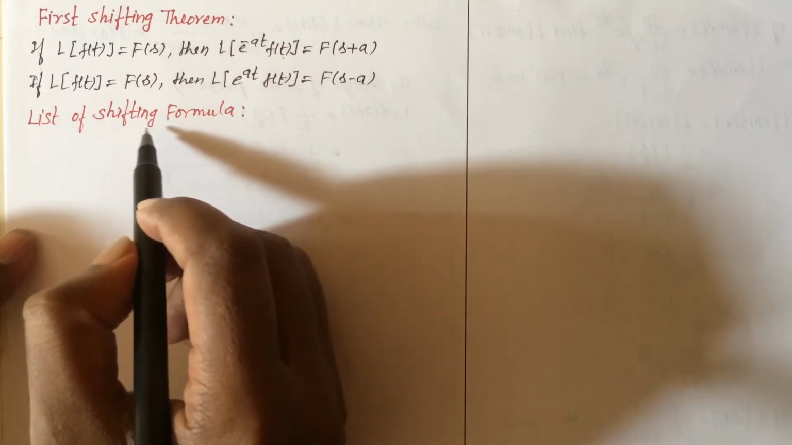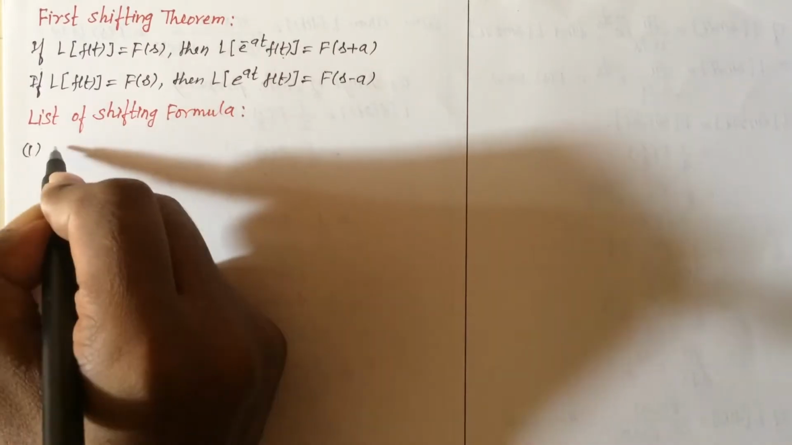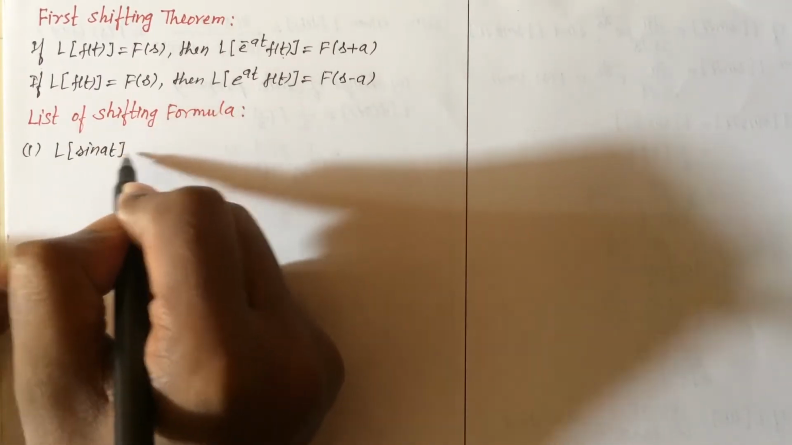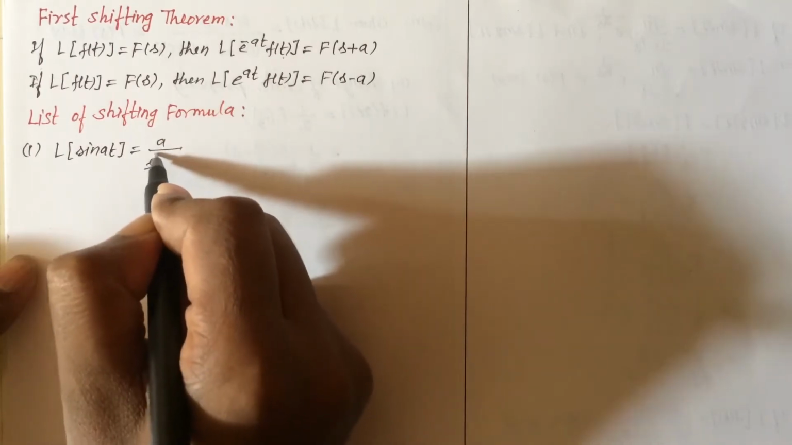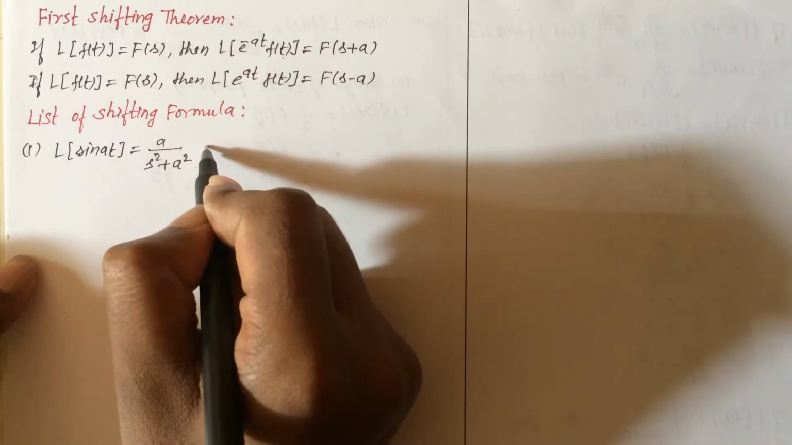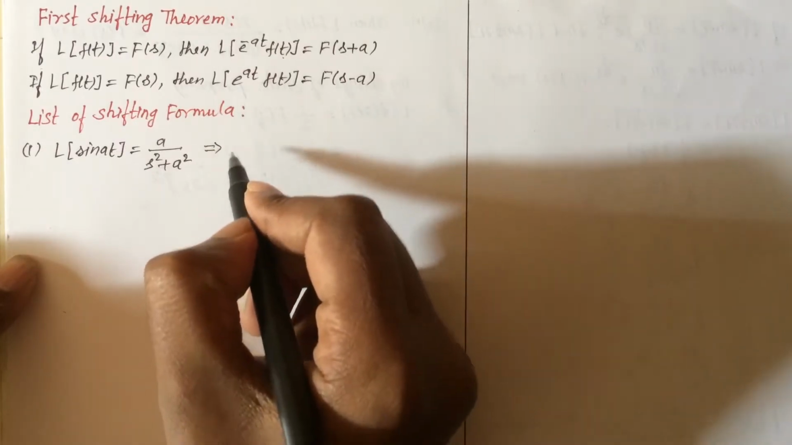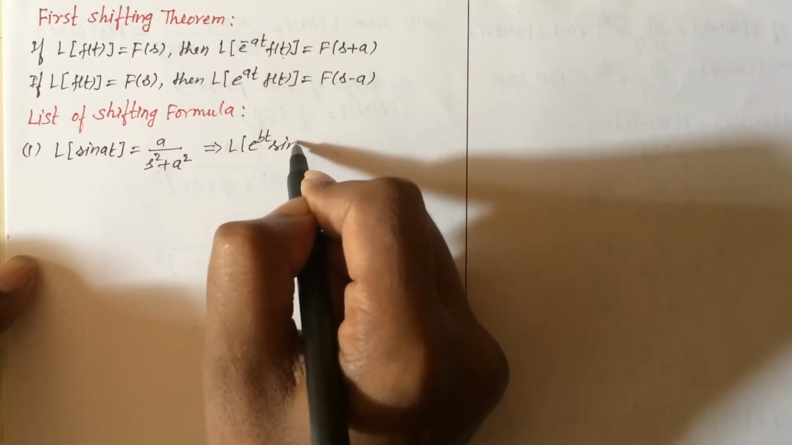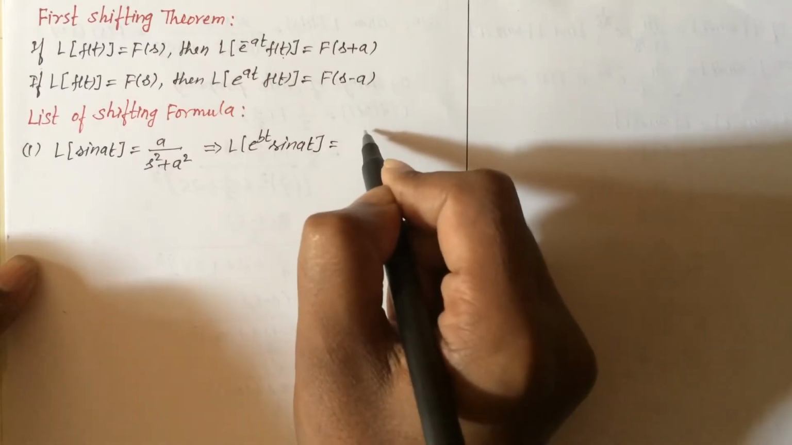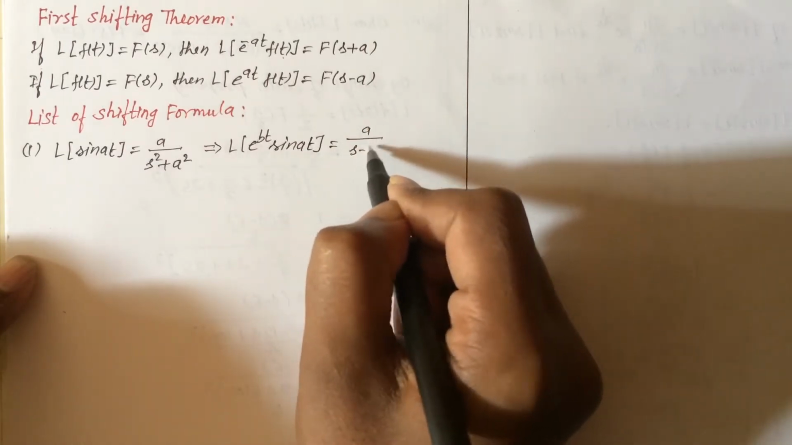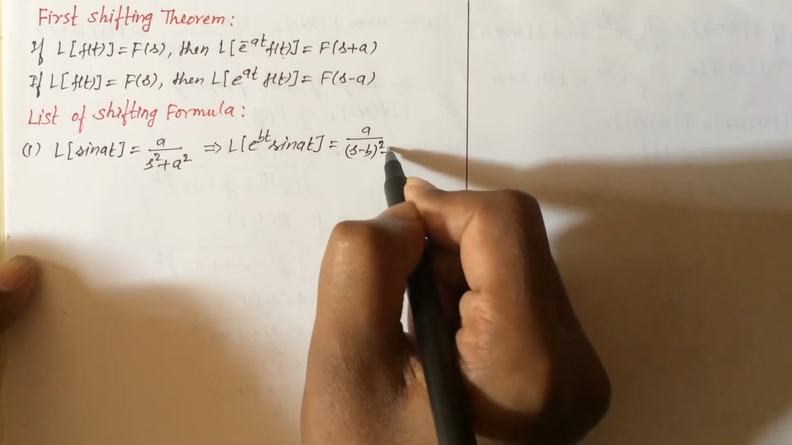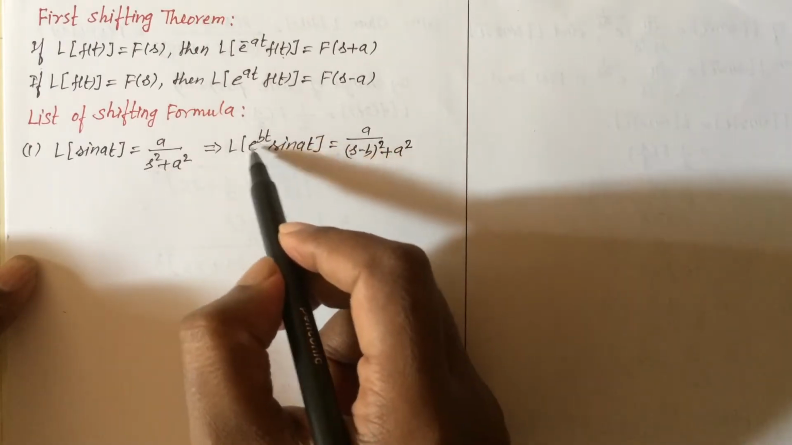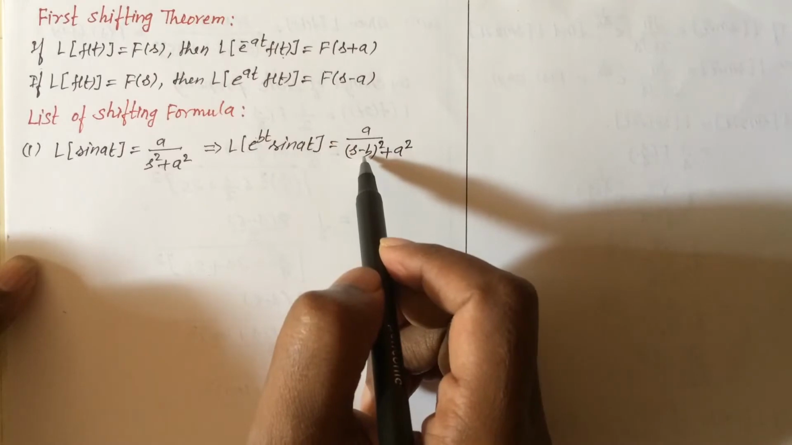Now we will have a list of shifting formulae. Number 1, Laplace transform of sin at equal to a upon s square plus a square. This implies that if you apply the shifting formula, then Laplace transform of e raised to bt sin at can be written as a upon s minus b whole square plus a square. I am replacing s by s minus b. Here the coefficient of the exponential function is positive, so here will be negative.